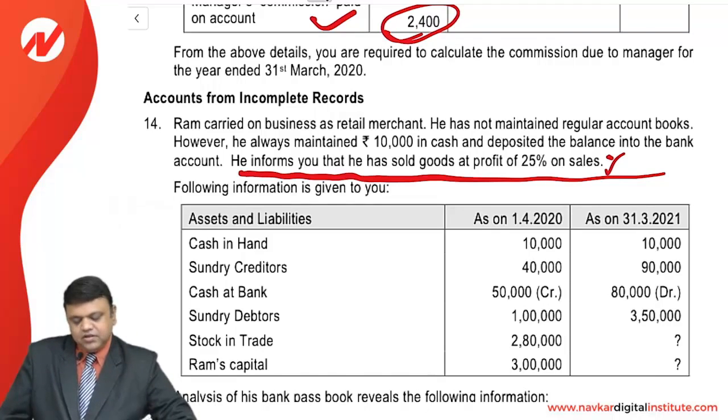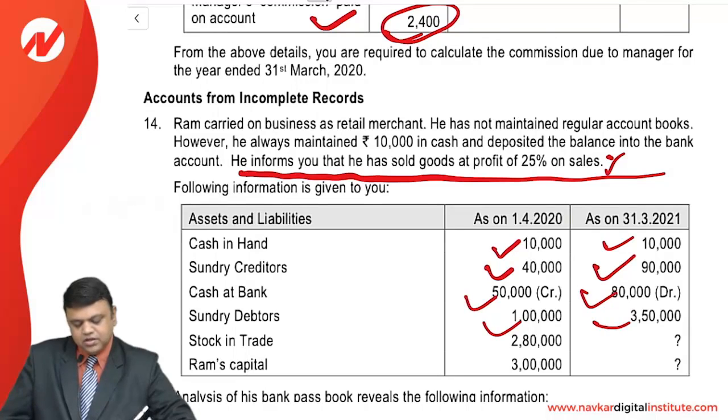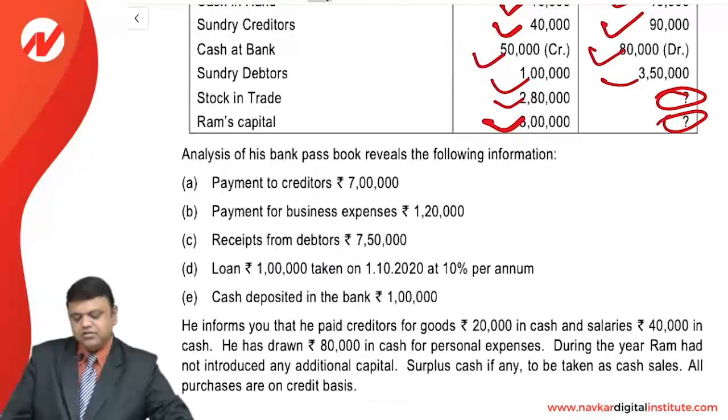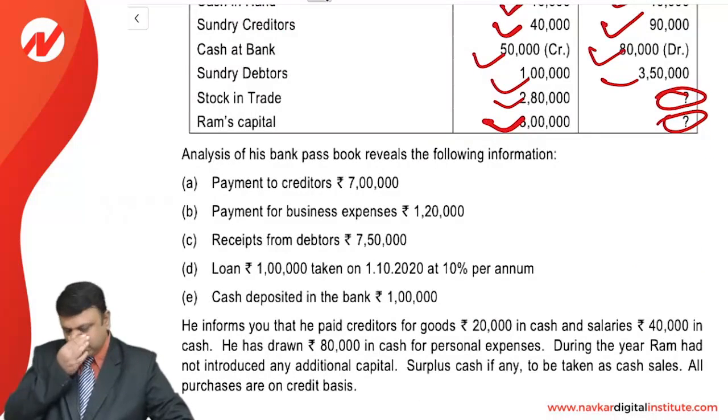The balances are given: cash in hand opening and closing, creditors opening and closing, cash at bank opening and closing, debtors opening and closing. Stock in trade only opening is given, no closing, and Ram's capital opening is given, closing is not given. Adjustments: analysis of his bank passbook reveals the following information.